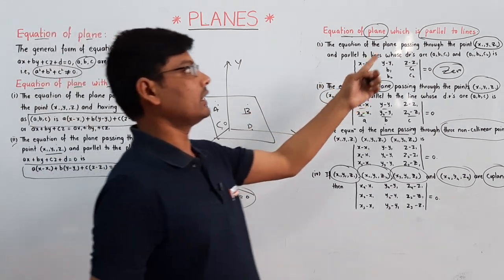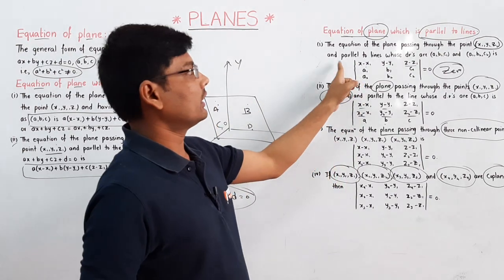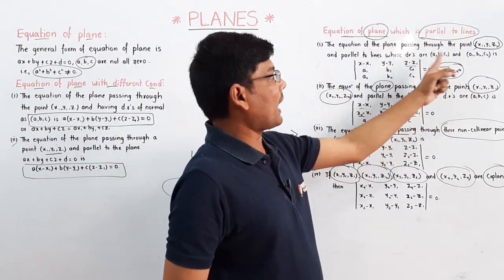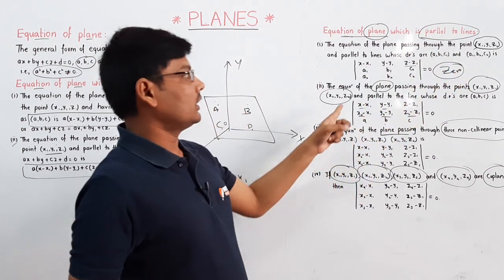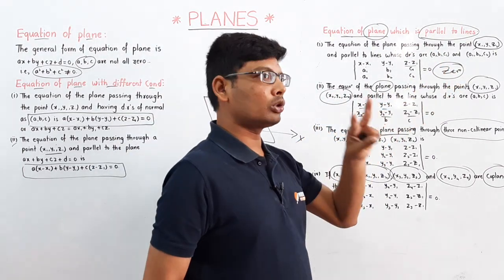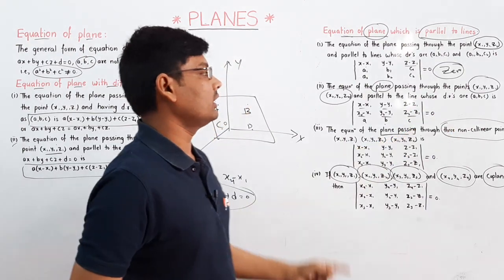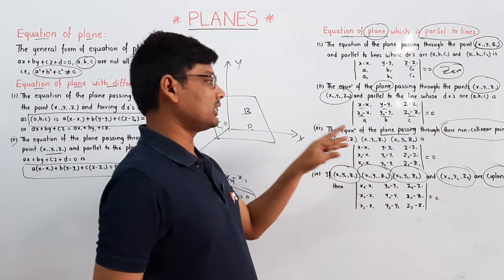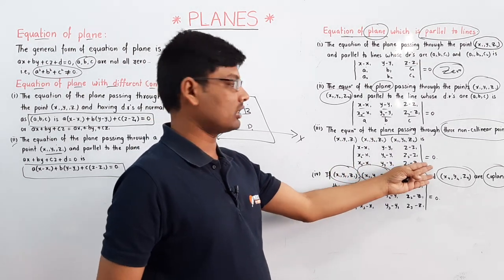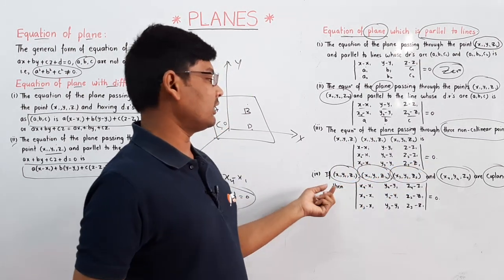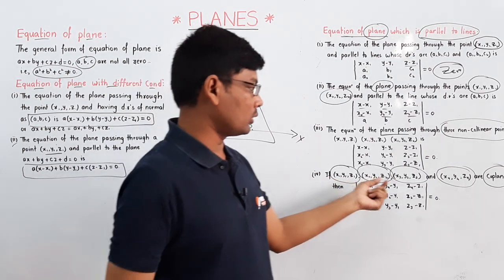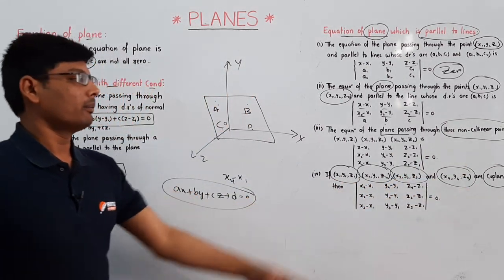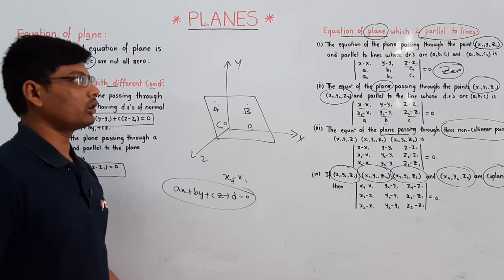The equation of a plane passing through one point and parallel to two DRs of a line here, and the equation of a plane passing through 2 points and parallel to one DR of a line. The equation of a plane passing through three non-collinear points, and then the equation of a plane passing through 4 coplanar points. This is all about this session here.